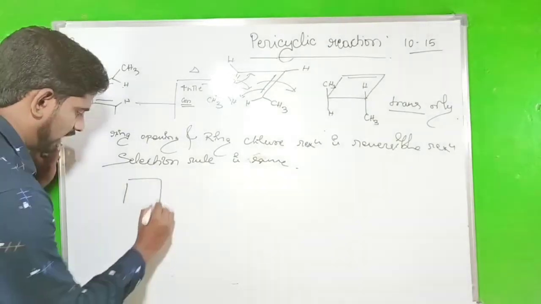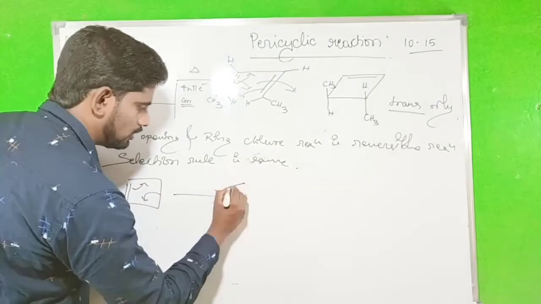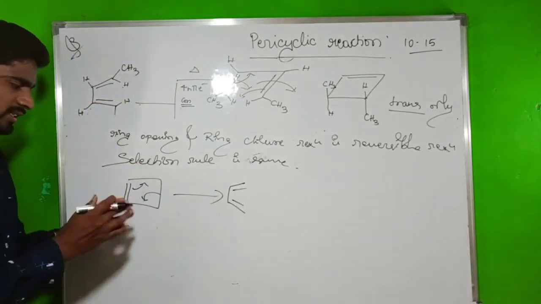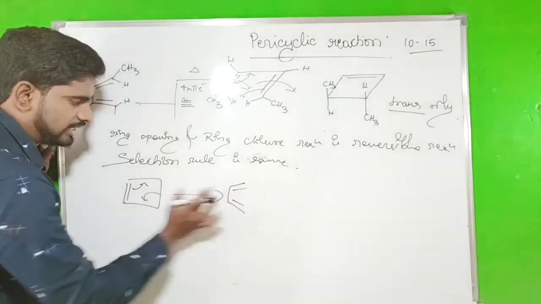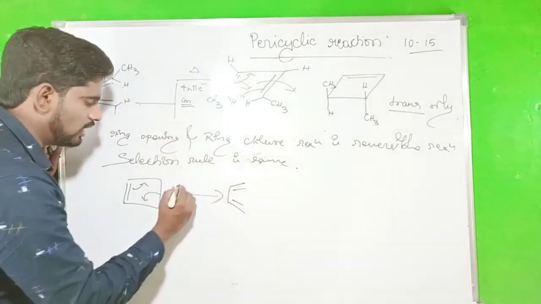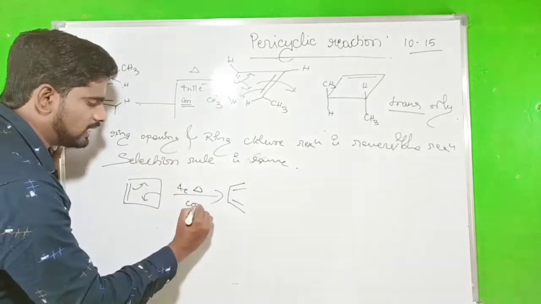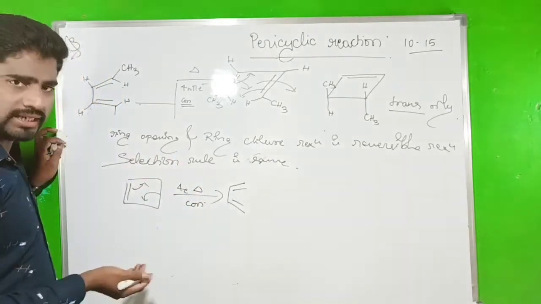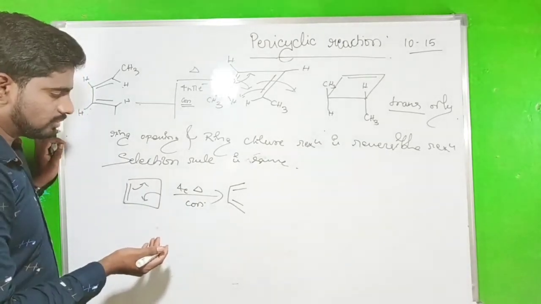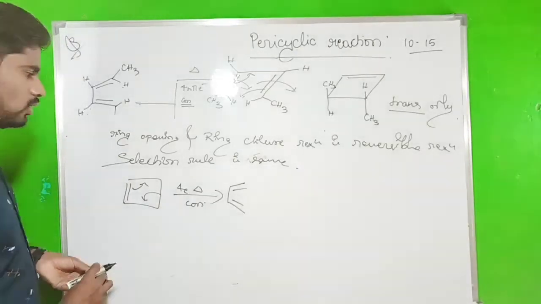Right? Go to write the ring opening reaction. The bond comes to here. The bond shifts to here. This is a ring opening reaction. And what is the condition here? So first we have to identify the product on the basis of how many electrons we have. There are 4 electrons. So 4 electrons means what is the condition? So in thermal condition it should be conrotatory. If we say photochemical condition, at that time what happens? Disrotation, photochemical condition. Okay, so that is a very important rule.